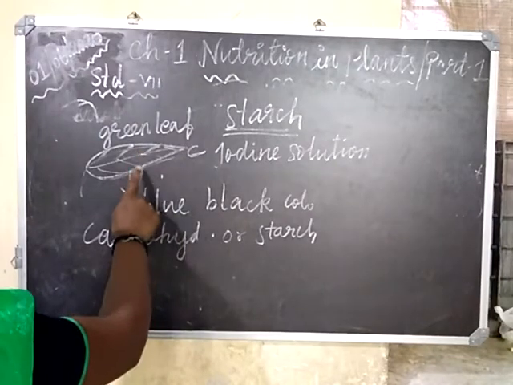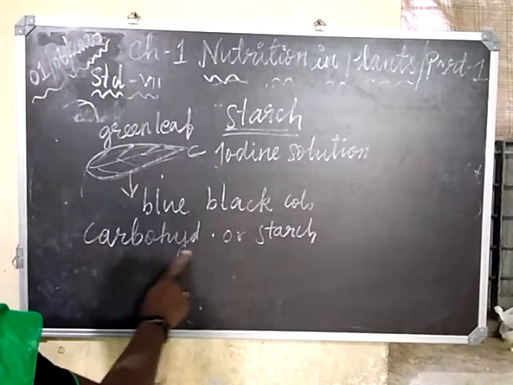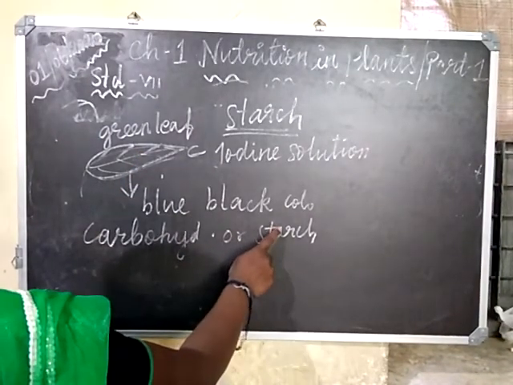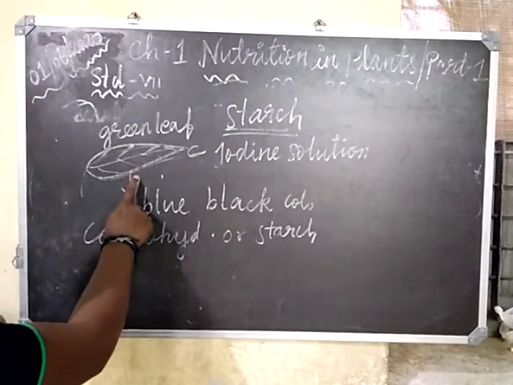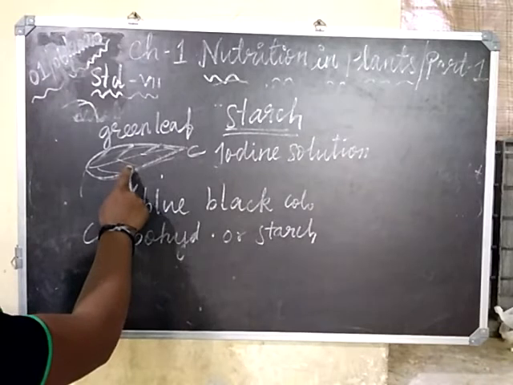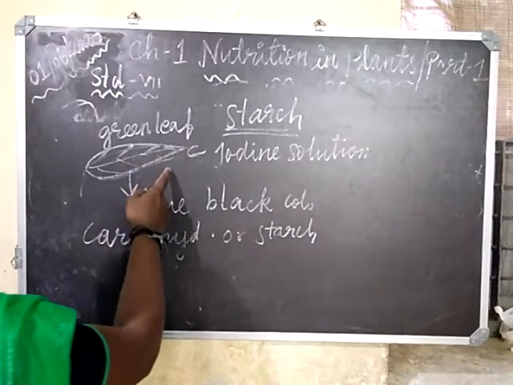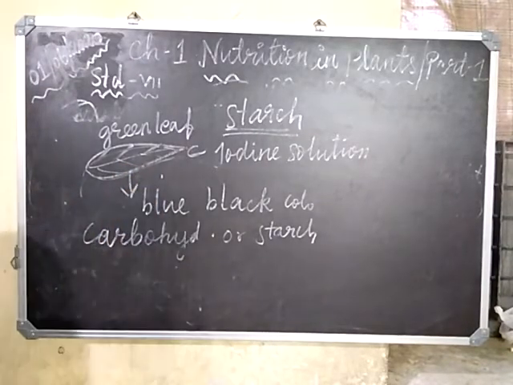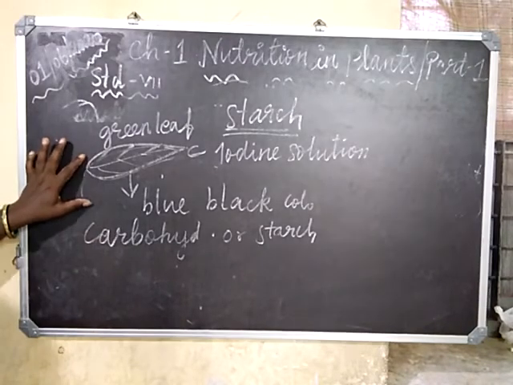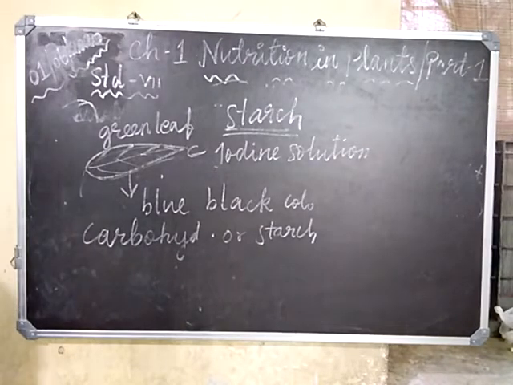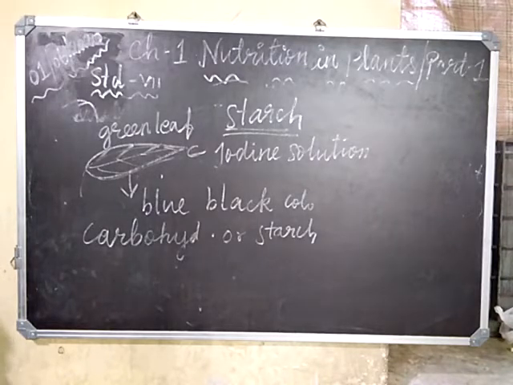This shows there is presence of carbohydrate or starch. Similarly, if I take this leaf, put it in the dark and then do the iodine test, it would fail, because the leaf requires sunlight for manufacturing food, for the process of photosynthesis.